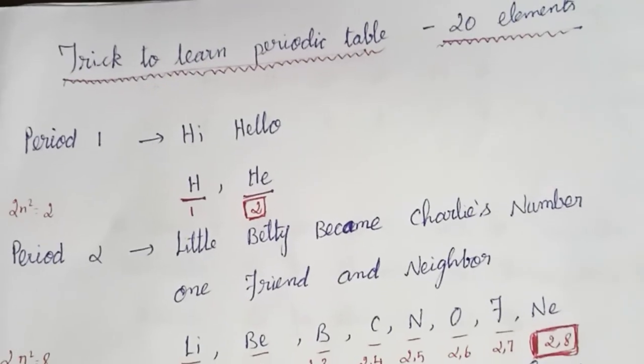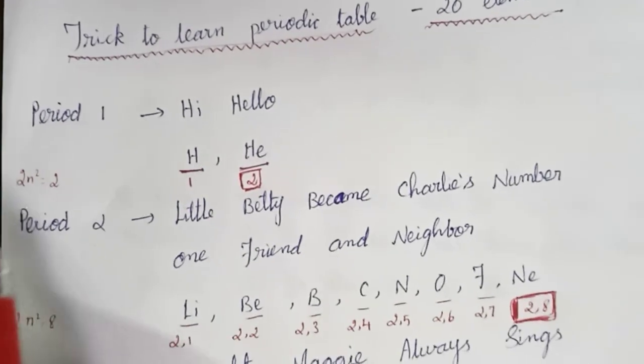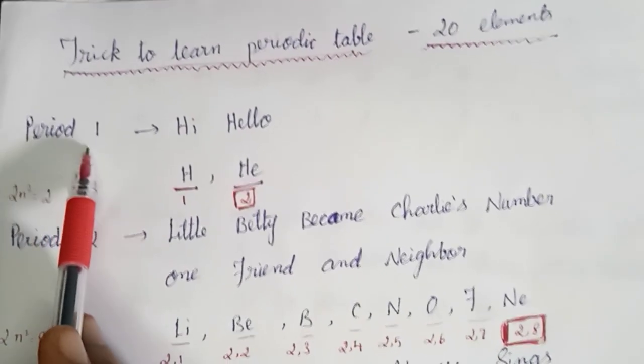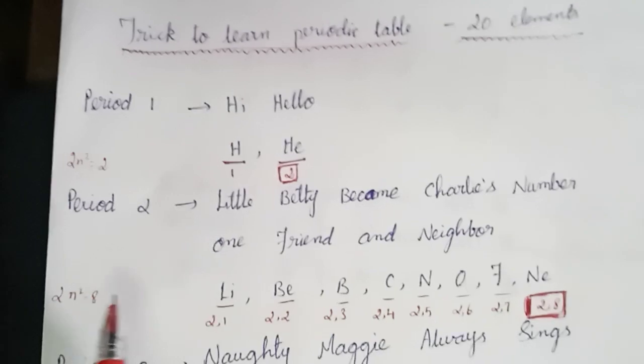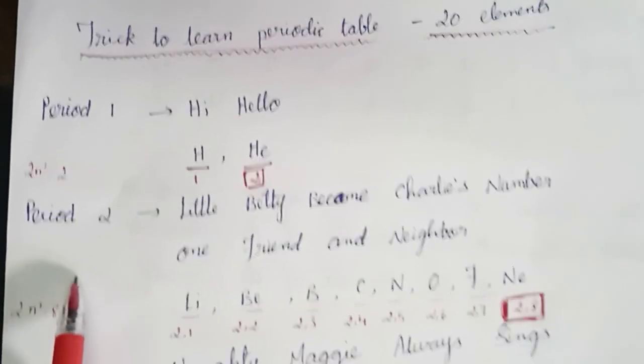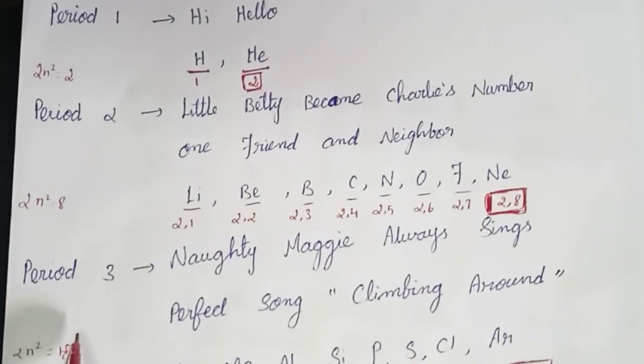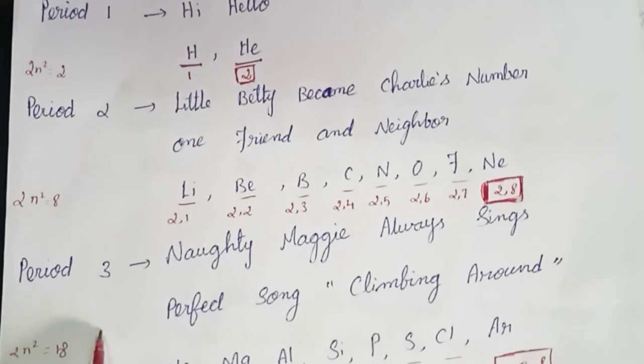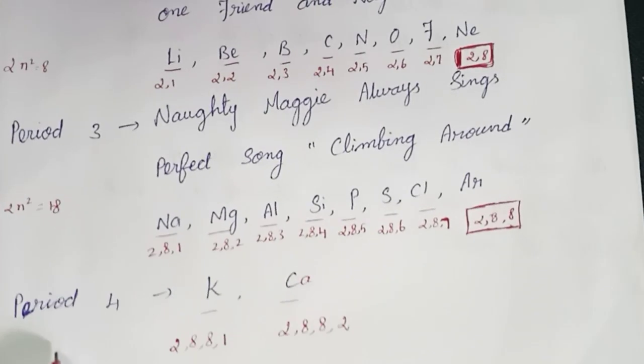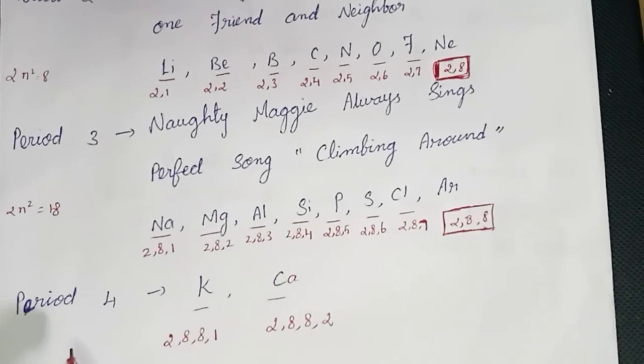So, electronic configuration. Period 1 contains only one shell. Period 2 contains two shells, K and L. Period 3 contains 3 shells, K, L, M. Period 4 contains 4 shells, K, L, M, N.